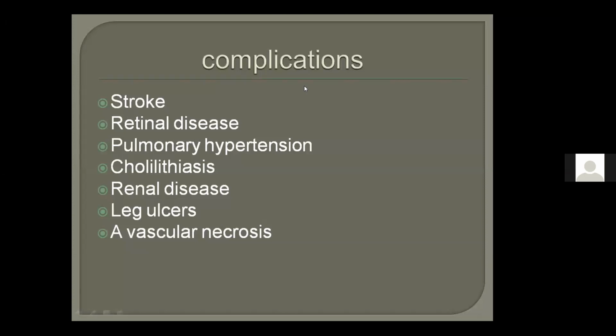Eyes. In the eyes, it causes retinal disease, and then come lungs and heart, where it causes hypertension. Then comes the gallbladder along with the liver, where it causes cholelithiasis. Then come the kidneys, where it causes renal disease. And then in the legs, it causes leg ulcers, and in the bones it causes avascular necrosis. It's a way to remember. Always try to remember things methodically so that you don't forget them. Start from head: head, eyes, heart, lungs, then gallbladder, then kidneys and legs, and avascular necrosis in the leg bones.